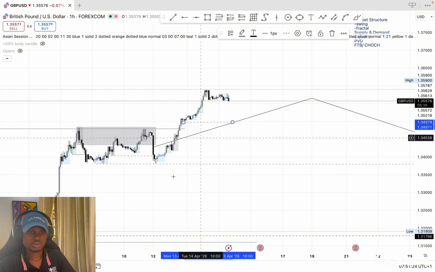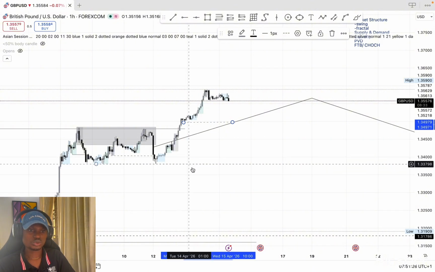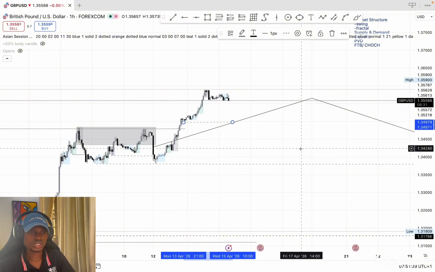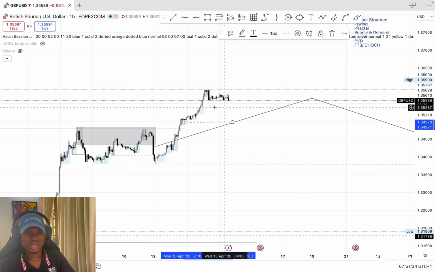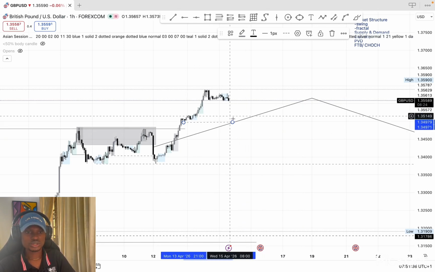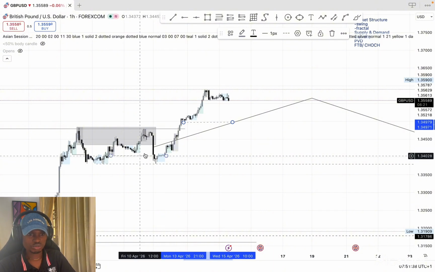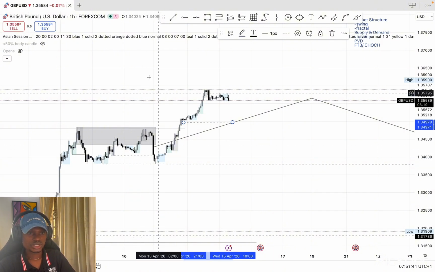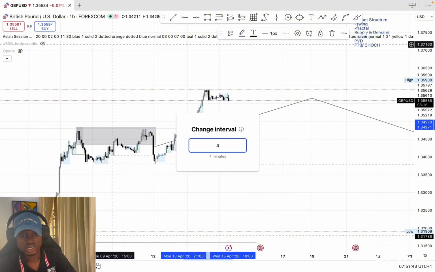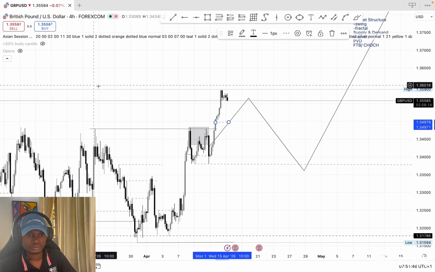But at the same time, I would prefer to see price drop all the way to that daily liquidity. Take out daily liquidity because we are trading based off daily structure right now. Though 1 hour structure is still bullish, daily structure is also bullish, but we need a good retracement in the daily structure. Even the 4 hours is also bullish.